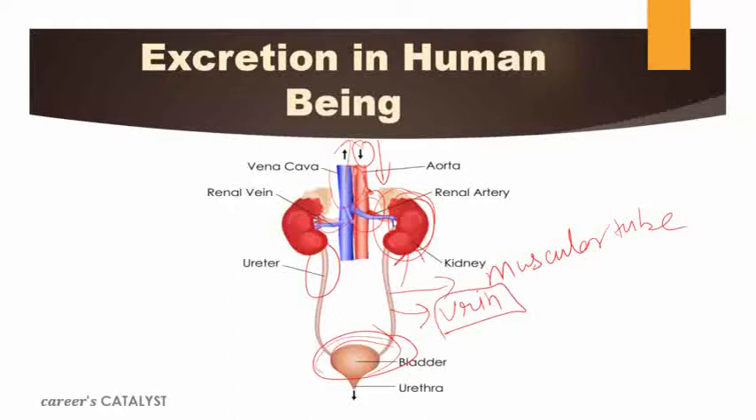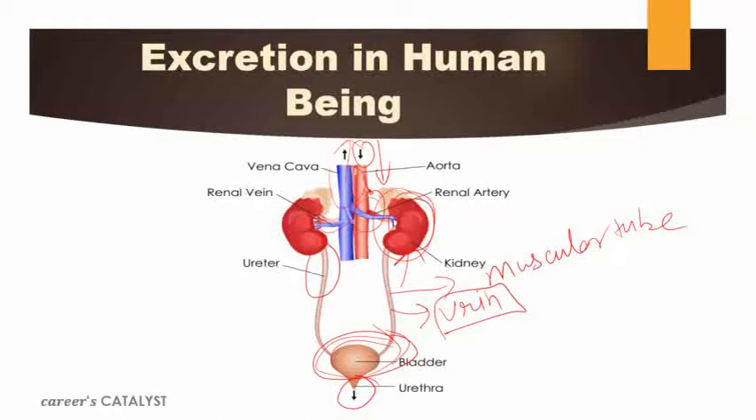Now, this bladder is considered as a reservoir because it stores that urine. And as per requirement, whenever the pressure increases, then via the urethra, we can release that urine from our body to the surrounding. So this is just the process of excretion in human beings.